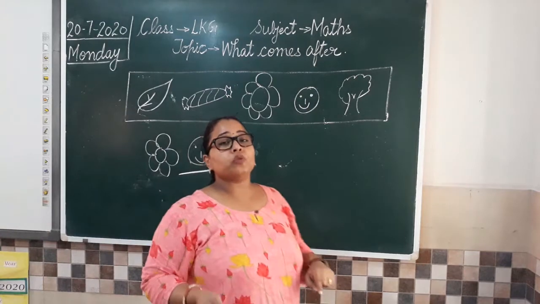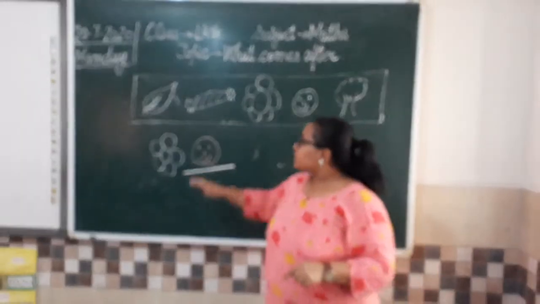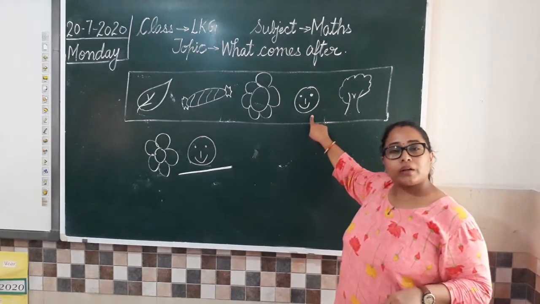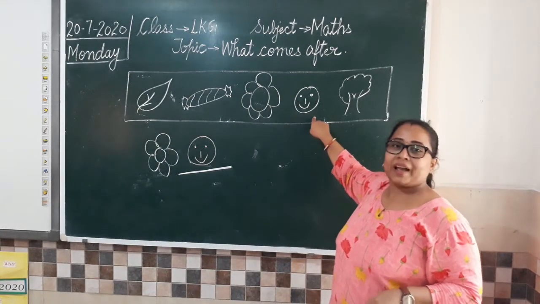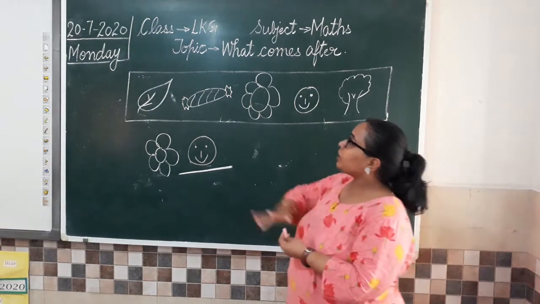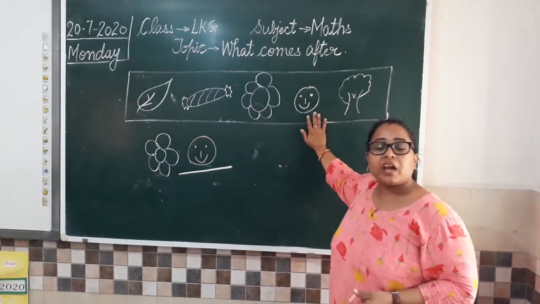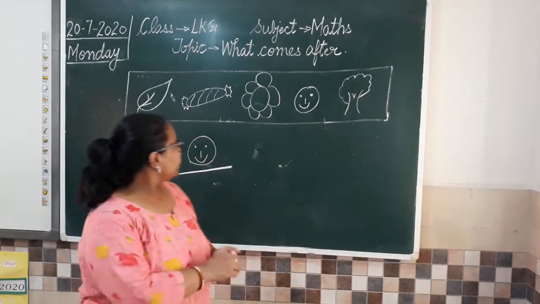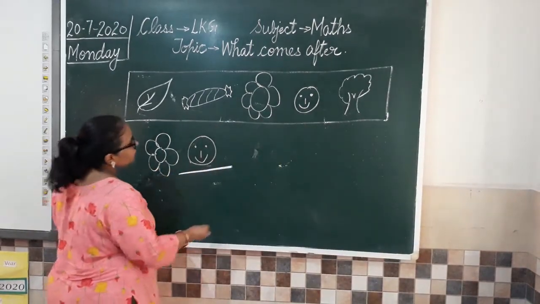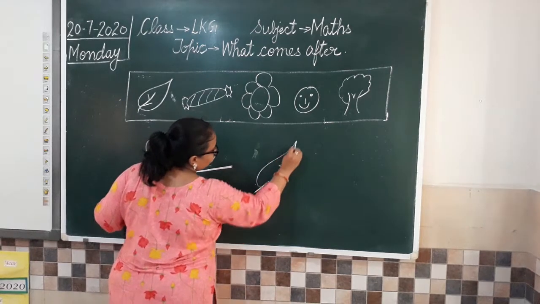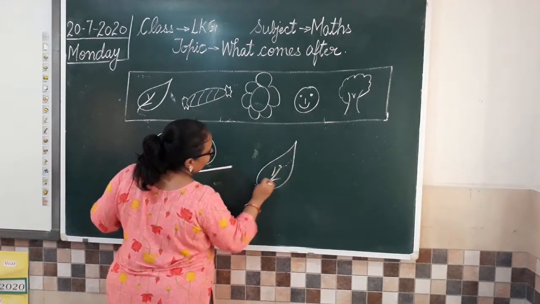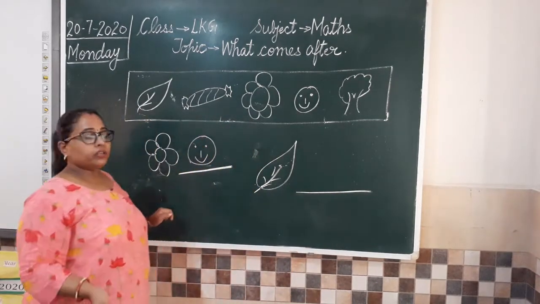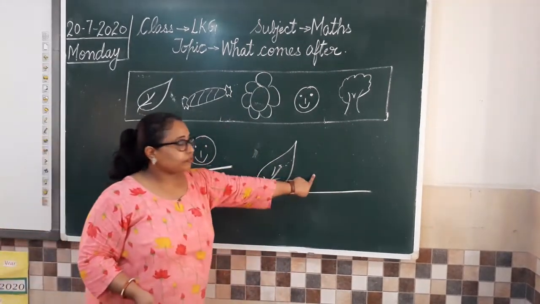What did ma'am ask you? What comes after flower? Smiley. So for this we need a box where we have pictures. Clear? Now one more example. If I draw a leaf. So I have drawn a leaf here and I ask you which picture is after leaf.